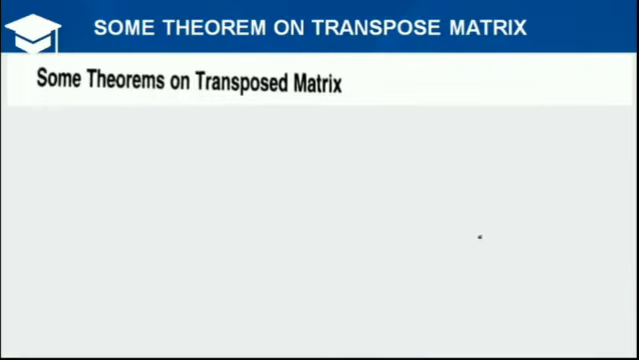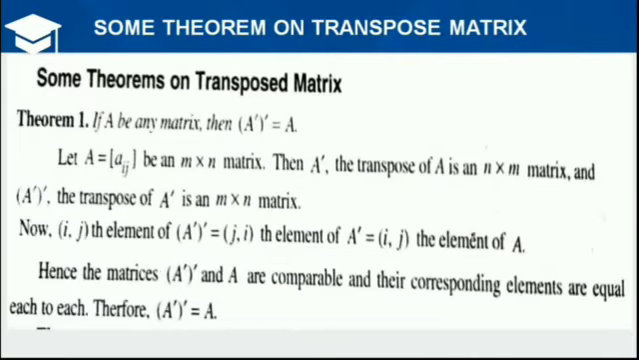Okay, next, some theorems on the transpose of a matrix. Theorem first is, if any matrix is taken and we find its transpose, and again when we find the transpose of the matrix, then the matrix does not change. It means the matrix is itself. Here, transpose of transpose of A is equal to A.